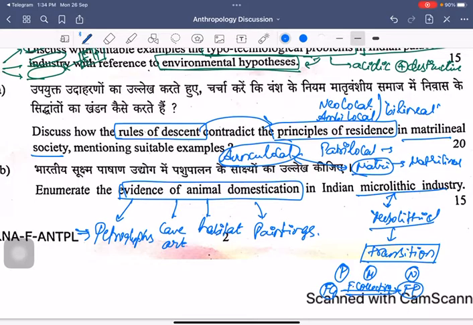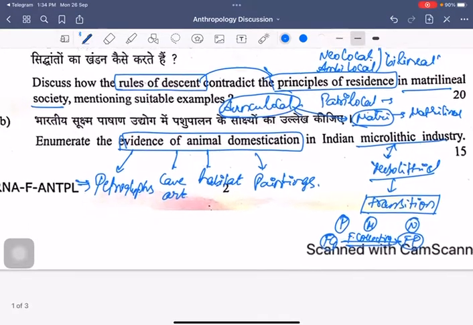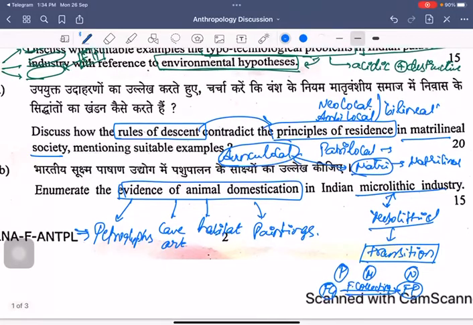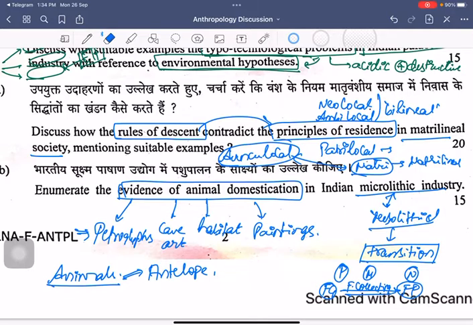And once we talk about the evidences that exist with respect to animal domestication, then we have to talk about the different kinds of animals that were present. Enumerate the evidences, right? So among the general animals that you see here, there is a kind of antelope species that were present. And we also have the dog domestication, right? Dog domestication, goat domestication, right?